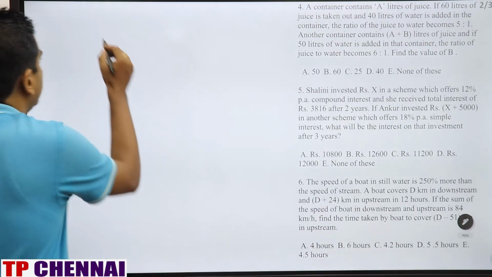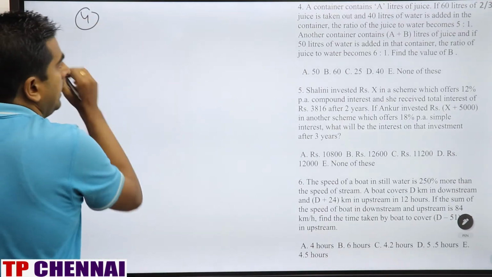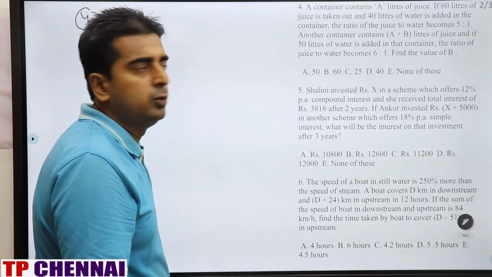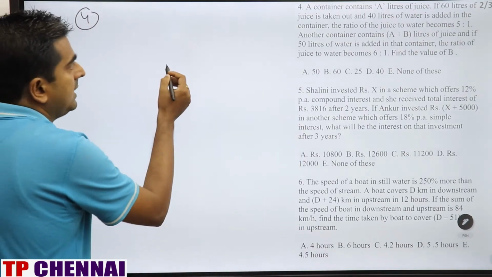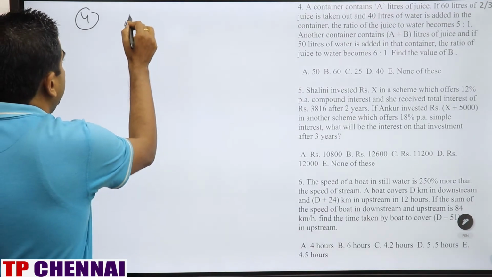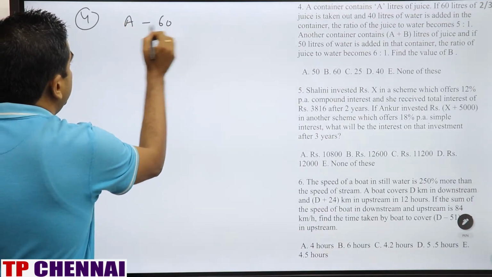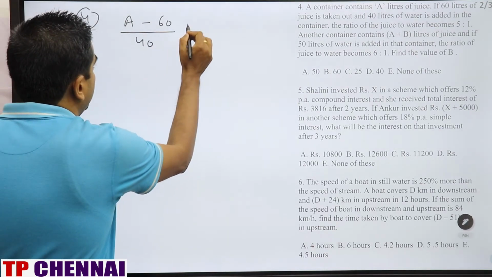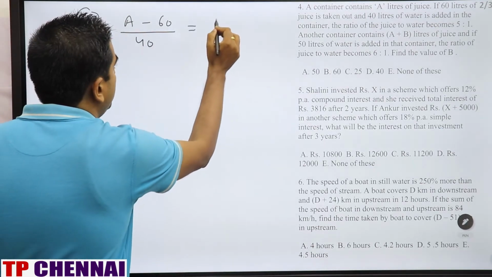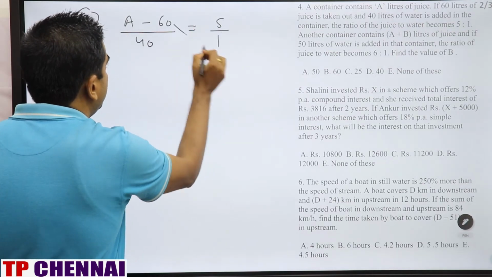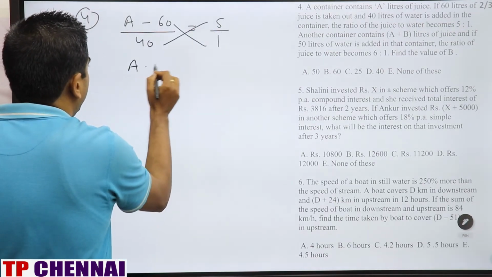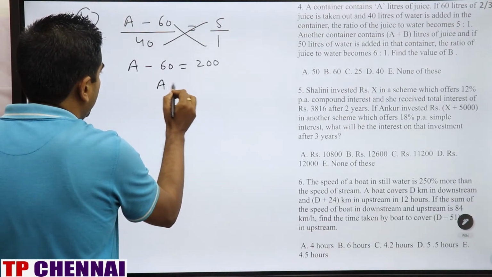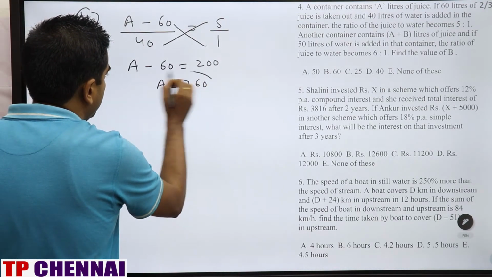Two containers are there, A and B. Both are having juice and water. If 60 liters of juice is taken out, so from A they have removed 60 liters and 40 liters of water is added. So the ratio of juice to water will become 5/1, cross multiplication. So A minus 60 is equal to 200. A will be how much? 260.